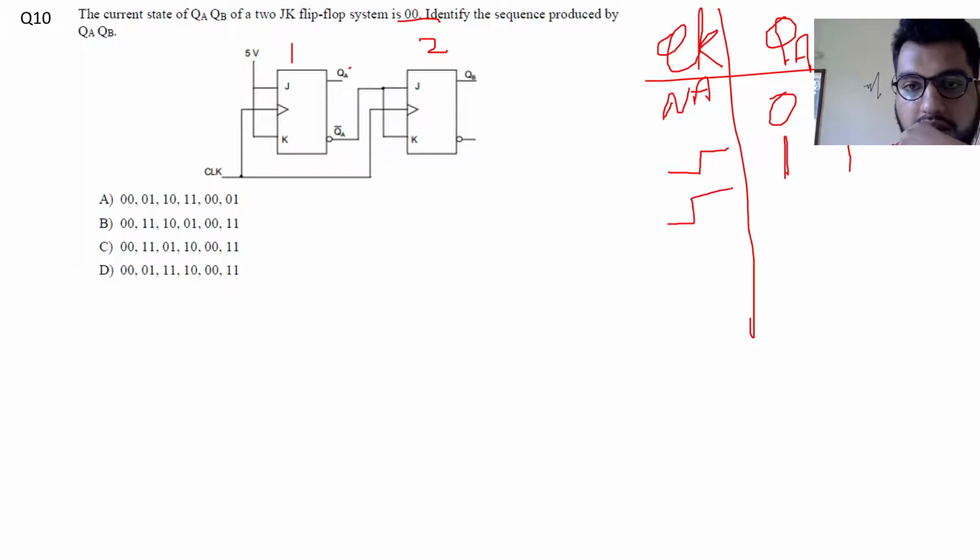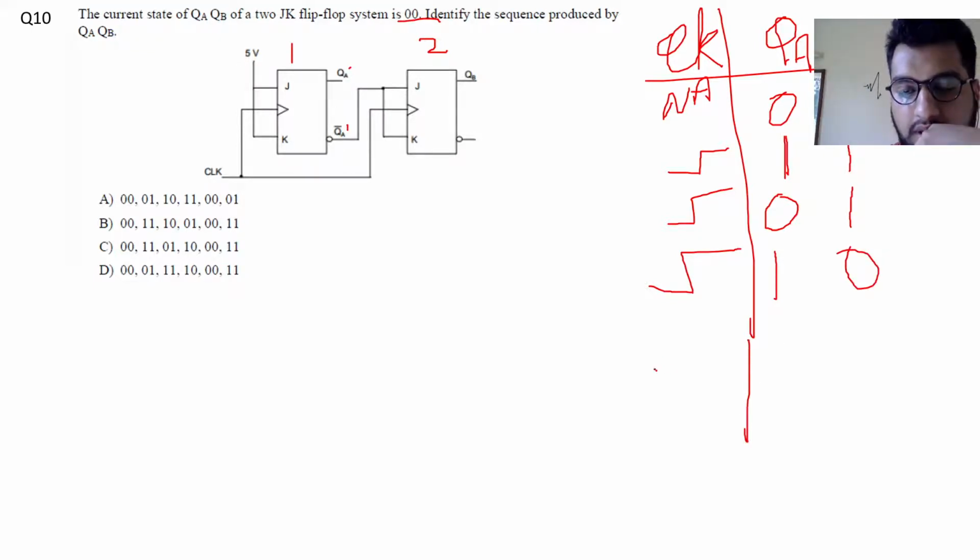Now coming to the next clock cycle, this is 1 1, this will again toggle, and this was 1 so the complement will be 0, so J and K equal to 0. We know that for the J equal to K equal to 0 combination, the output is the previous state, so it will be 1. Now the next combination is 0 1. QA will always toggle because J equal to K equal to 1 at clock instances. So this was 1 previously, this is 1, so this will toggle, so it will be 0, and this will remain at 0. So we came back to the same state and this will repeat.